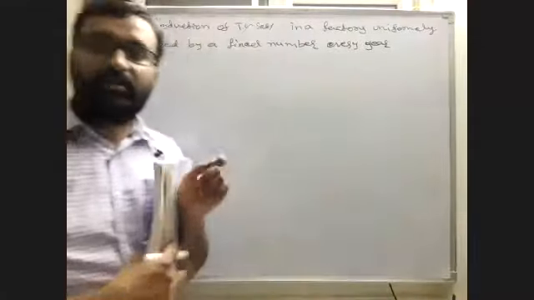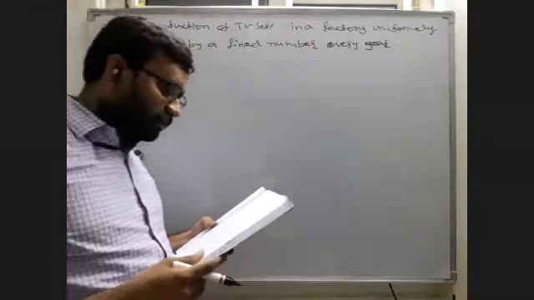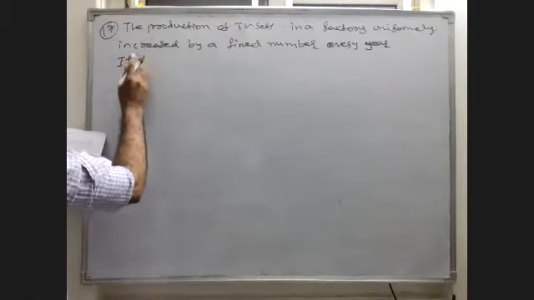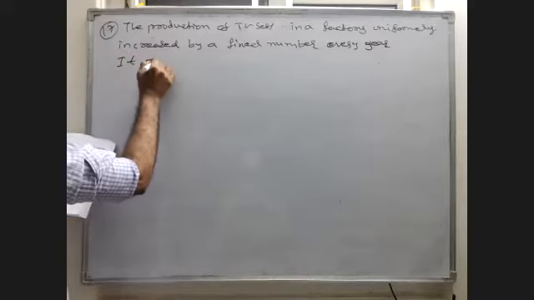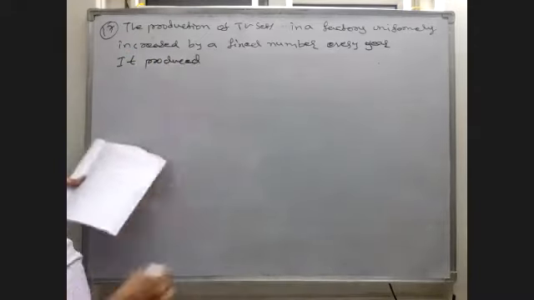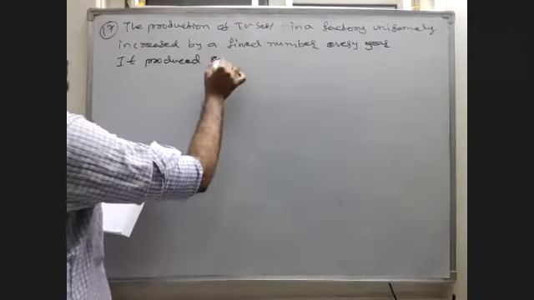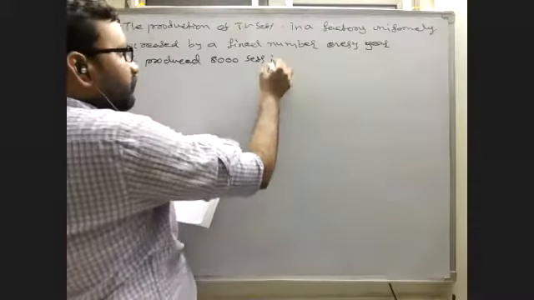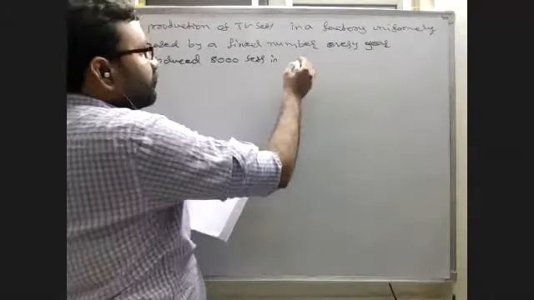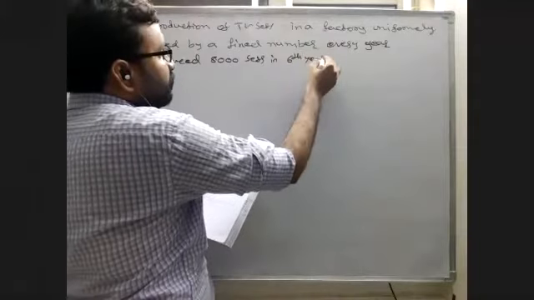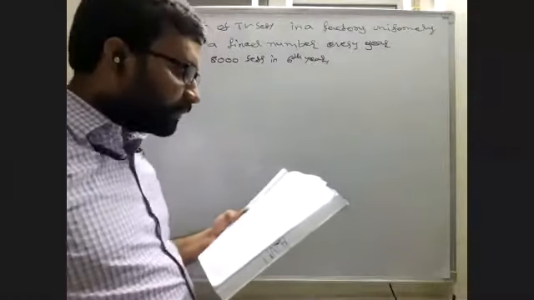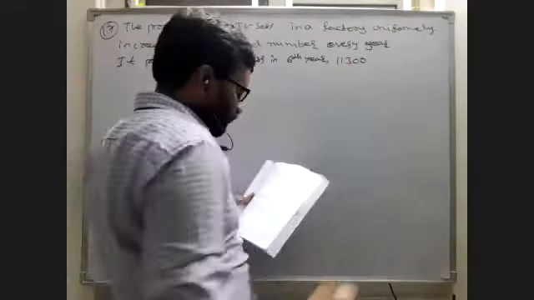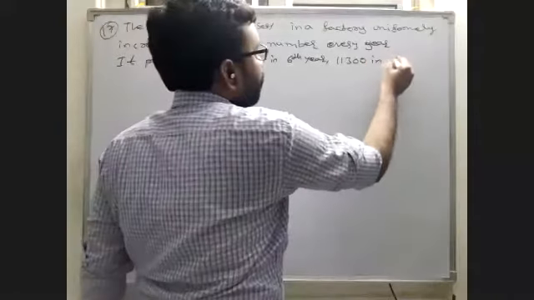In a factory, the TV sets. Then some more information is given. It produced 8,000 TVs, 8,000 sets in the sixth year, and 11,300 in the ninth year.